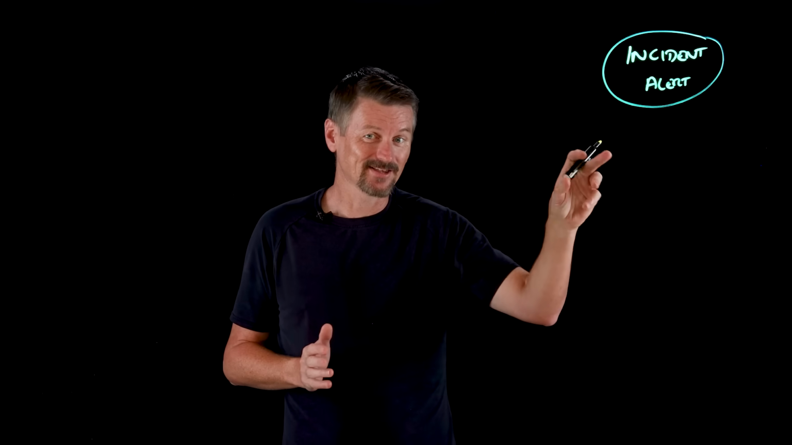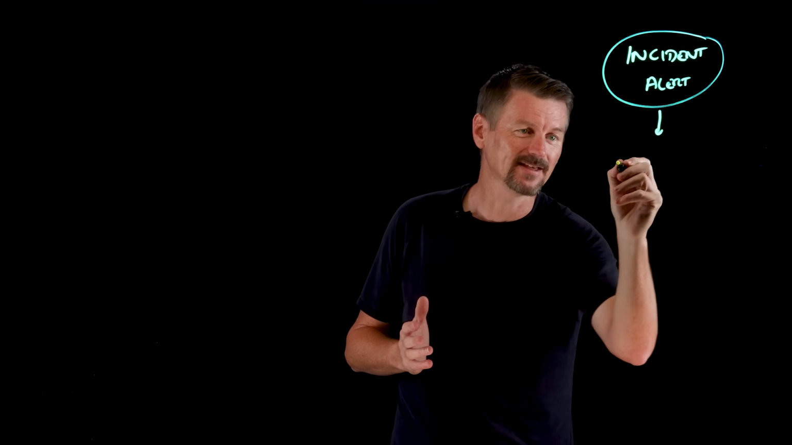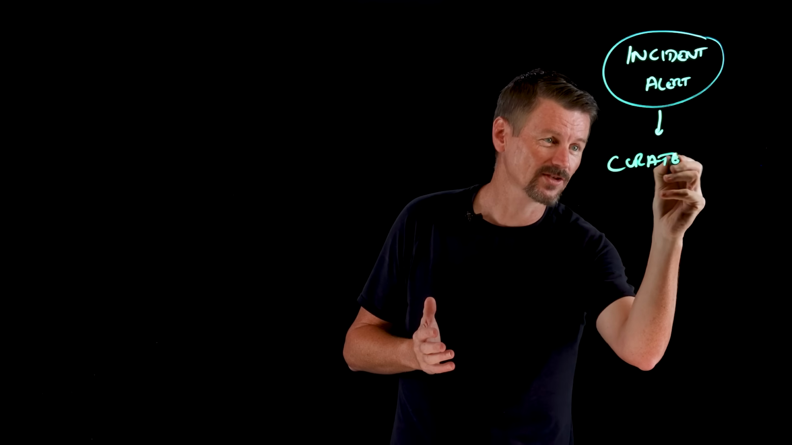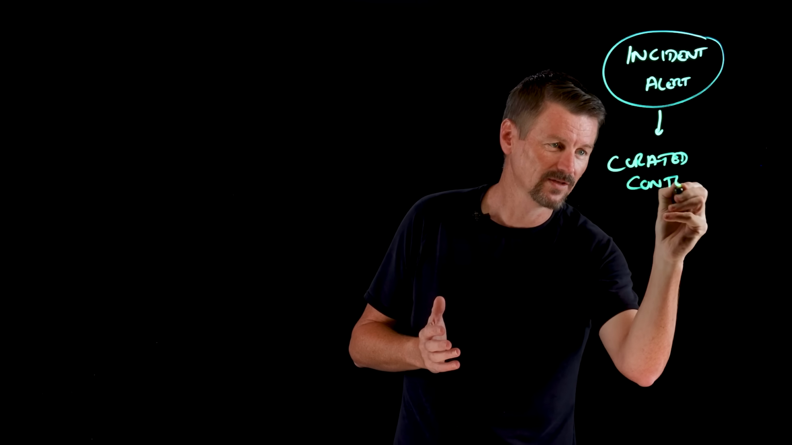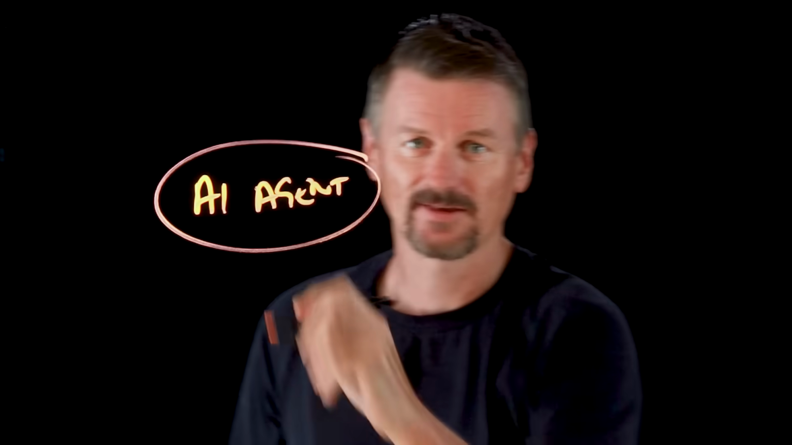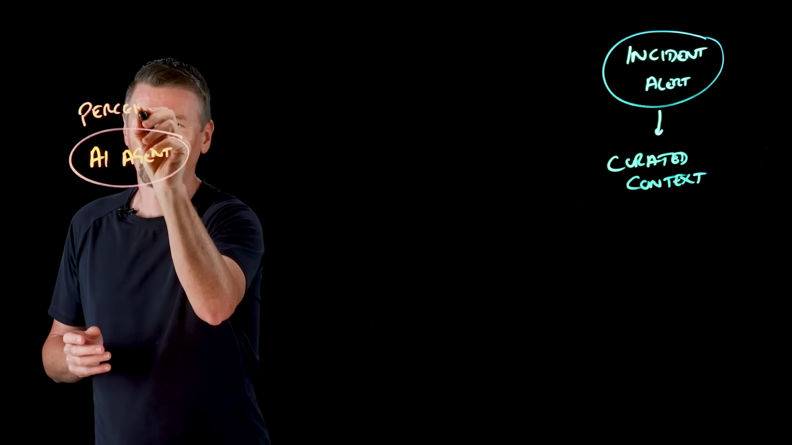So from the incident alert, the agentic AI considers this curated content that we have been talking about now, that is just specific to the actual problem we were trying to solve. Now, we've talked on this channel before about how AI agents work. It basically works in a number of different phases. So we start by agents perceiving their environment.